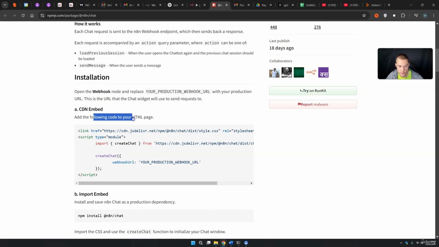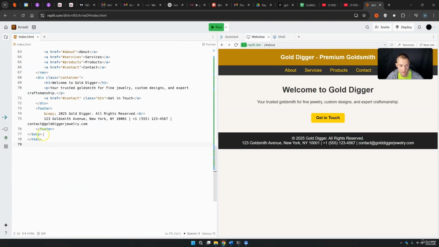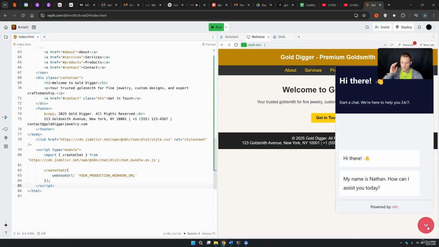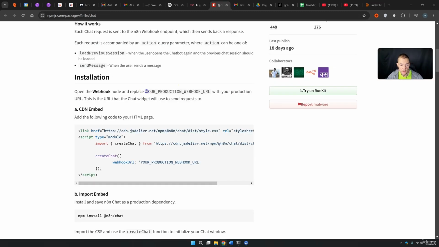So now let's just add this to our HTML page. We come here, we scroll down and we search for the body. It's down here. Basically, you can simply take a new line, insert your code. Now we press run and see what happens. You see that down here we have right now this chatbot. This chatbot right now is not working because we need to insert also this thing right here, your production webhook URL, and we need to insert it here.